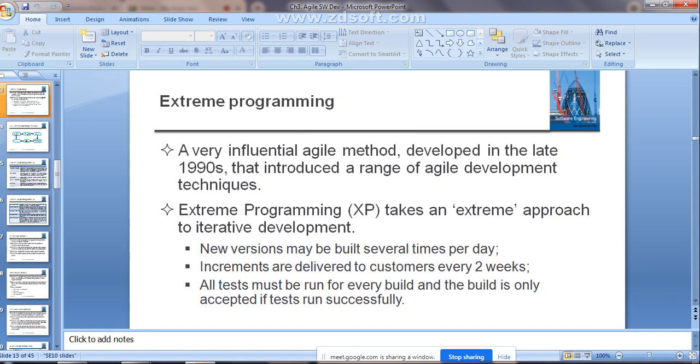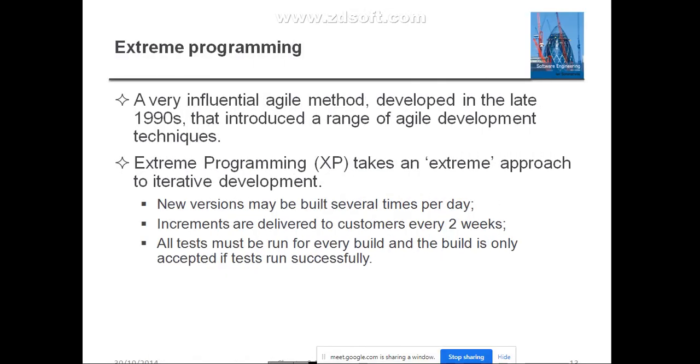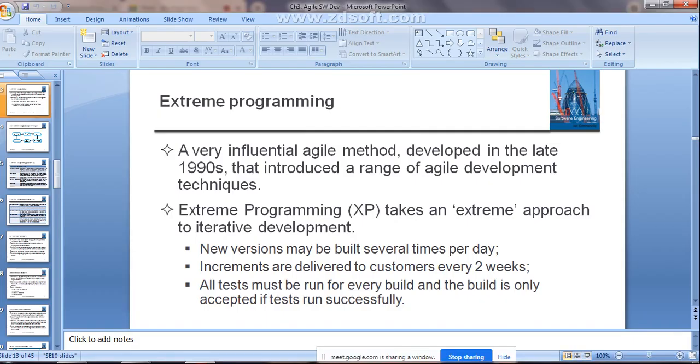No, ma'am, it's still in normal mode only. Maybe because of a network problem. I am putting it in slideshow presentation mode, but still it is not showing. Maybe some network issues, because of that it is not sharing the PPTs properly.